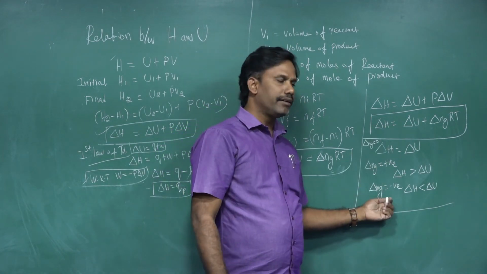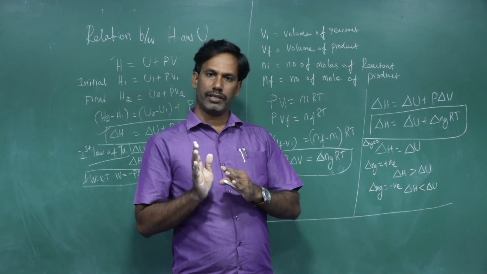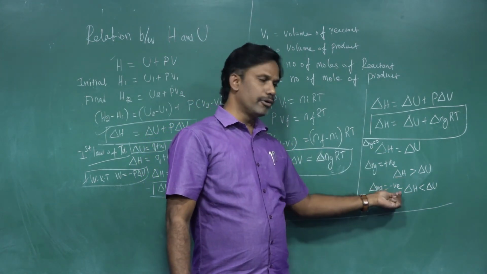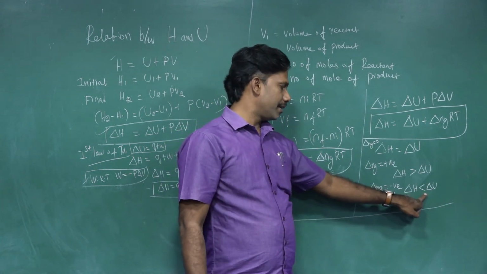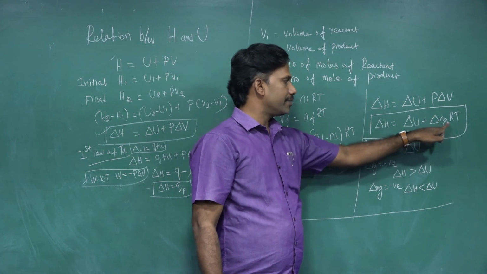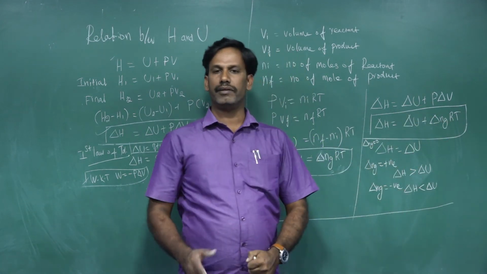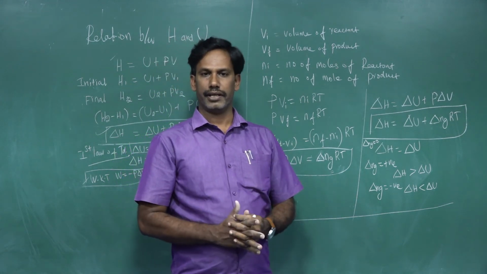Then case number 3: in some cases, the number of moles of reactant is more than the number of moles of product. So if you apply a negative ΔNg value, in those cases ΔH is less than ΔU, because some value is reduced from ΔU, so ΔH will be less than ΔU. Okay, these are the relations between ΔH and ΔU.